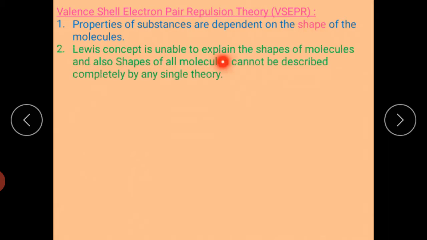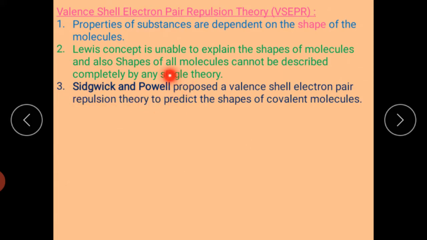The Lewis concept is unable to explain the shapes of molecules, and also all molecules cannot be described completely by any single theory. Lewis structures cannot explain the shape of molecules, and no particular theory can explain all properties of a molecule.